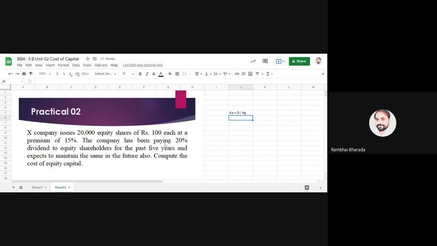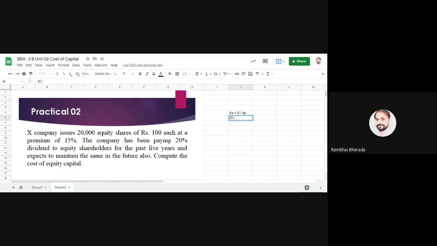How many percent dividend? 20%. Dividend is always calculated on face value. Face value is 100 rupees, so 20% of 100 gives you 20 rupees dividend per share.